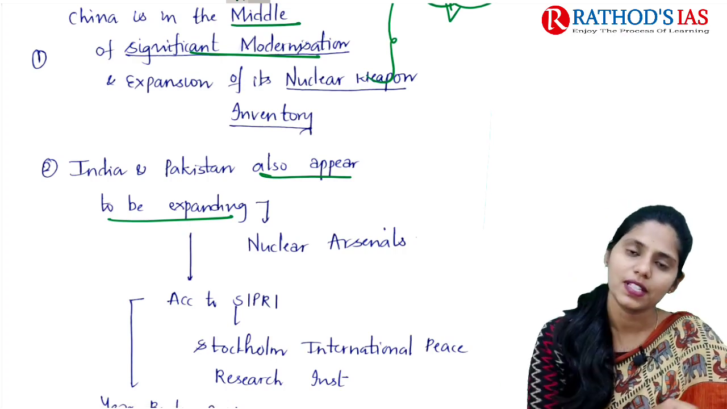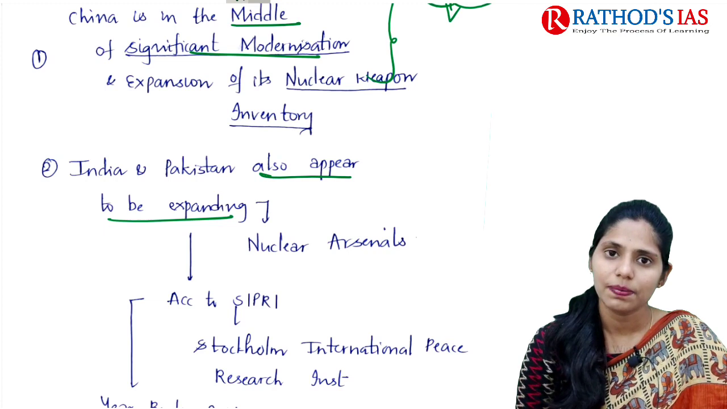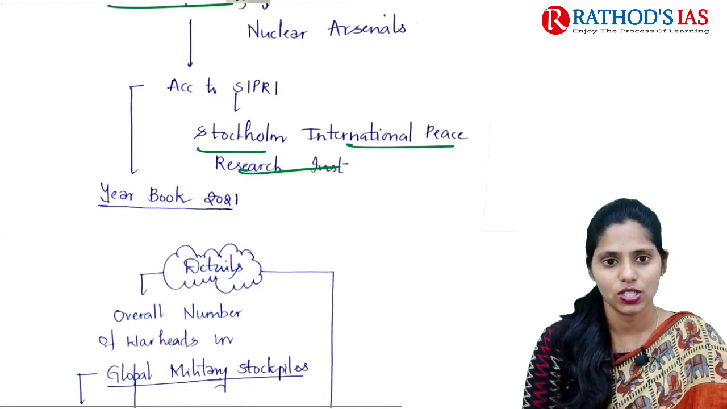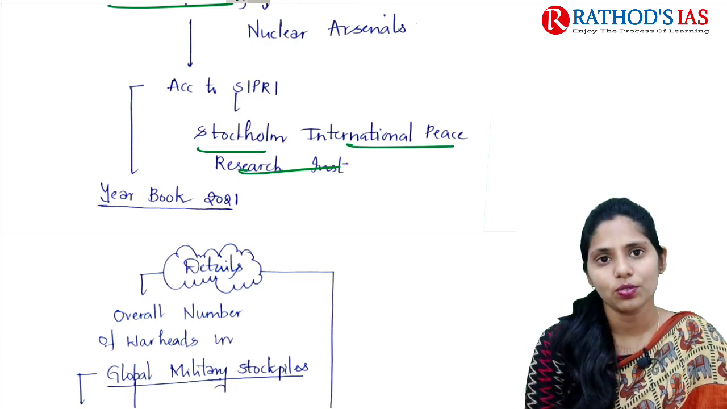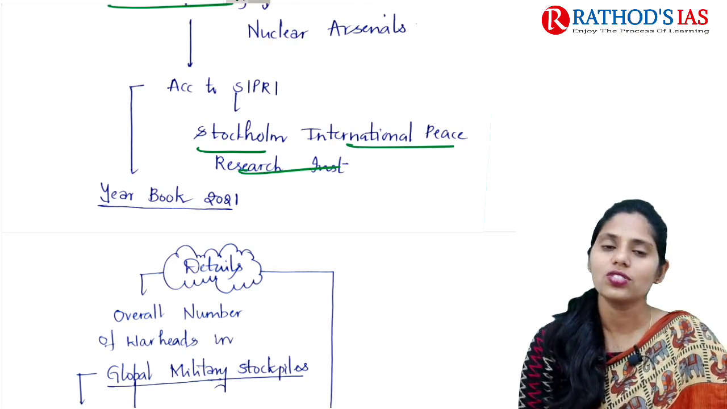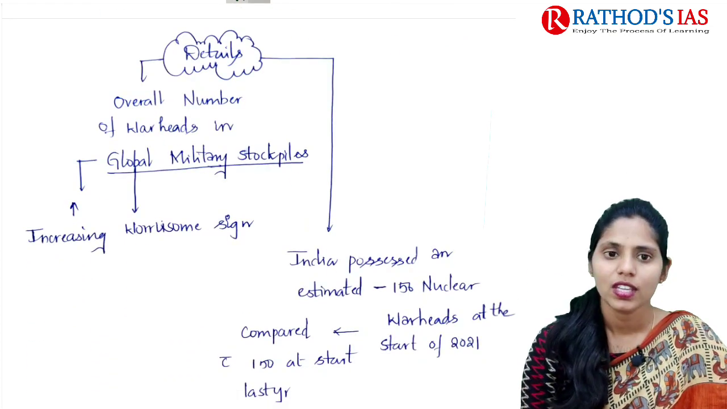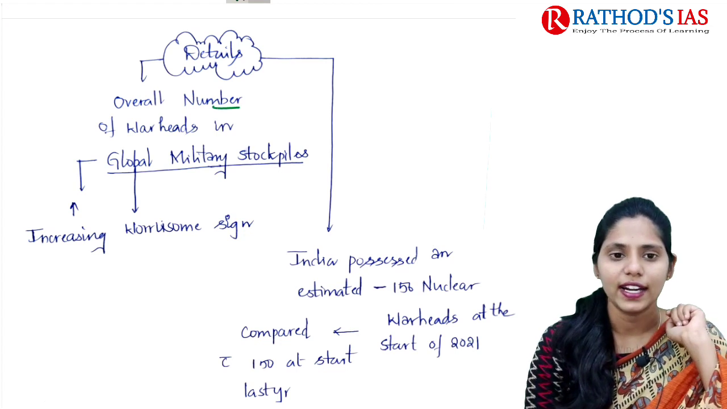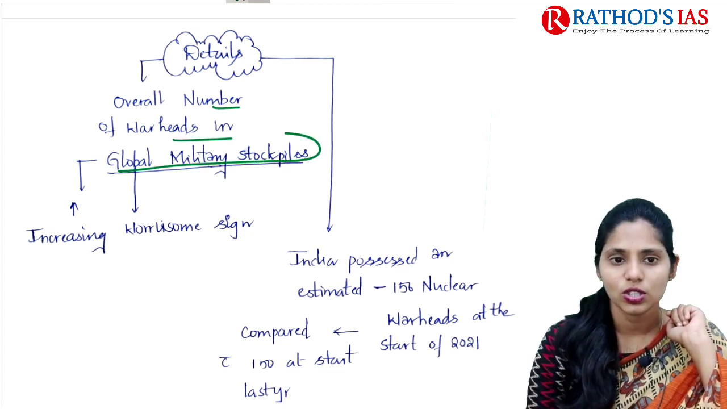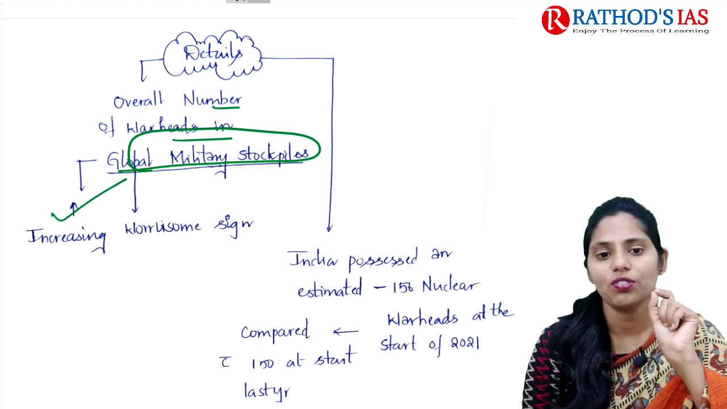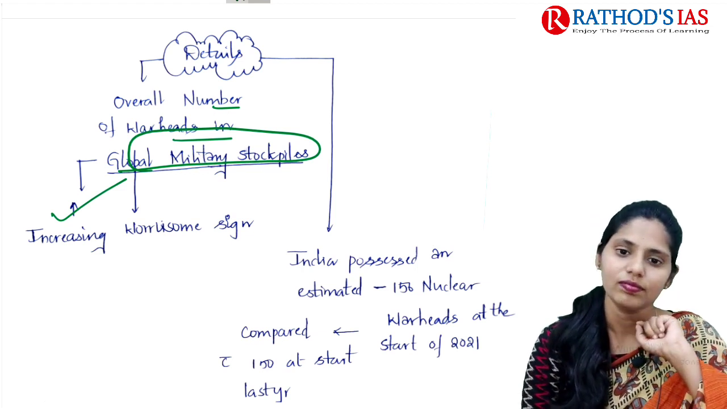So what does this SIPRI stand for? SIPRI stands for Stockholm International Peace Research Institute. It released yearbook 2021 and this is the data given in that yearbook. Now let us try to see some important details. It mainly says that the overall number of warheads in global military stockpiles is increasing day by day, which is one worrisome sign.